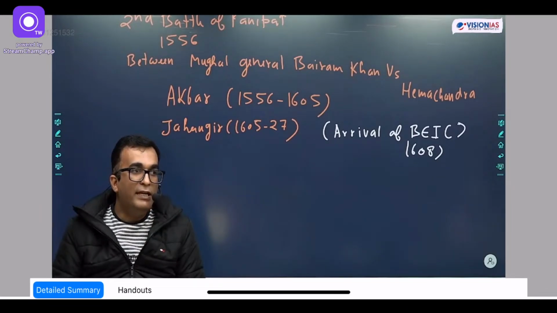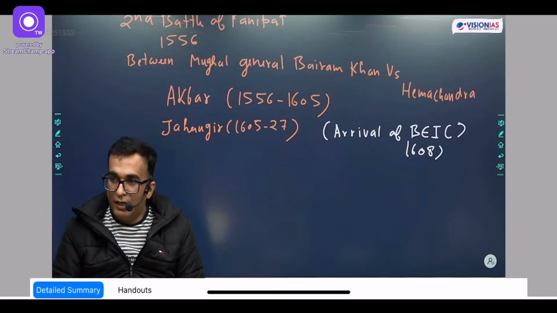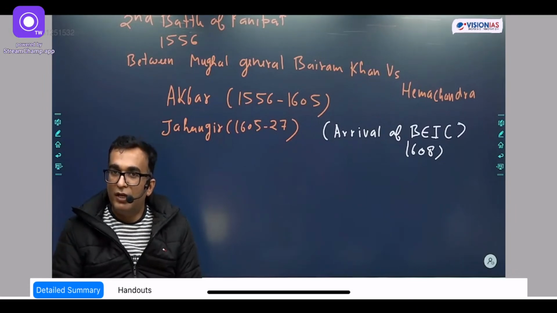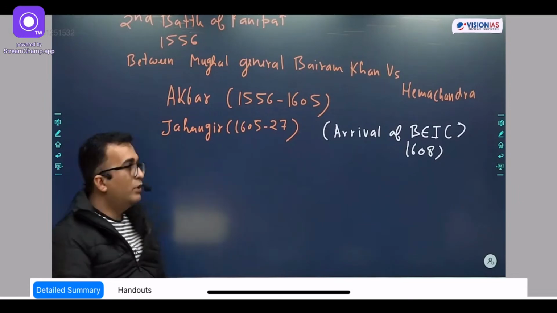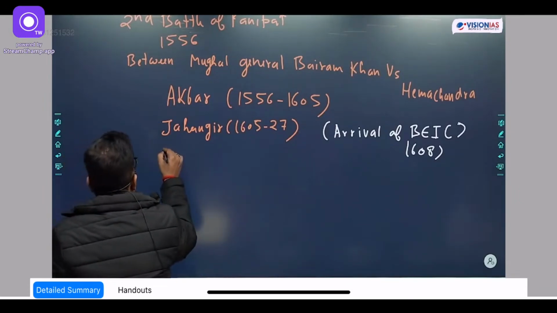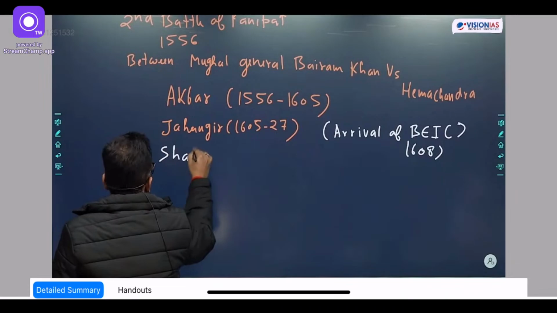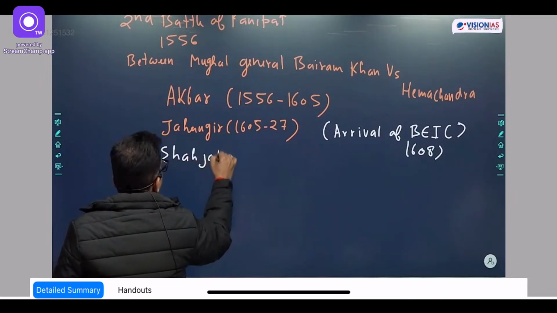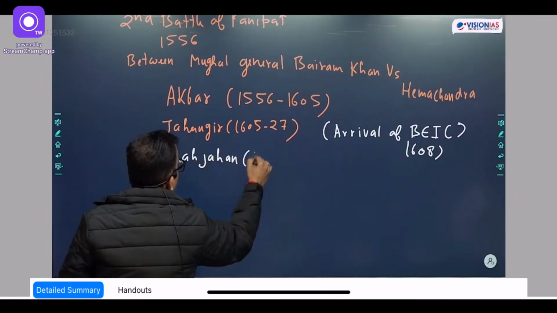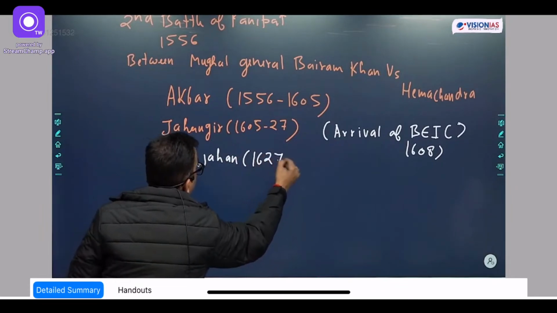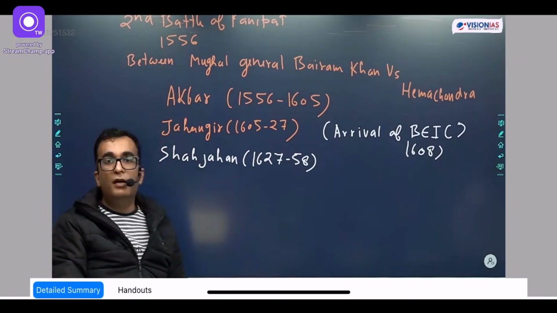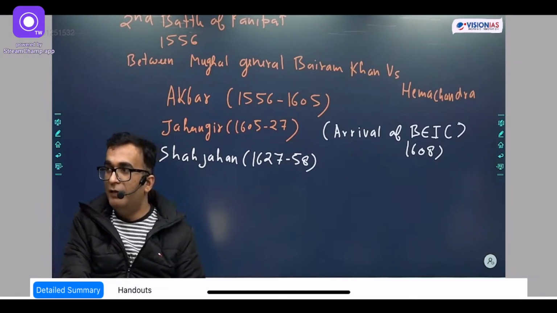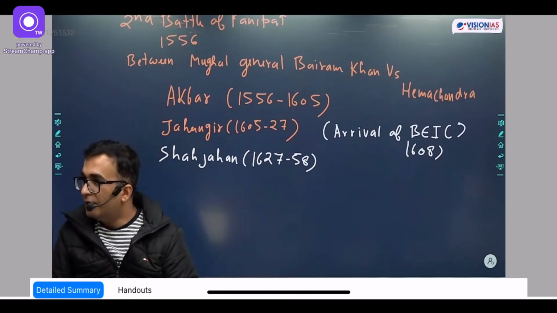He was terminally ill, and in 1627 his death happened. So after the death of Jahangir, Prince Khurram, with the title of Shah Jahan, ascended to the throne. So Shah Jahan, timeline of Shah Jahan, 1627 to 58. Now listen. So Shah Jahan, when he came to power, he was a man of architecture.